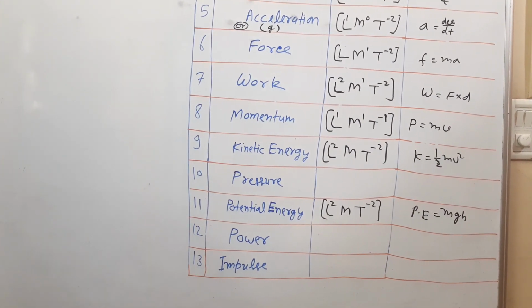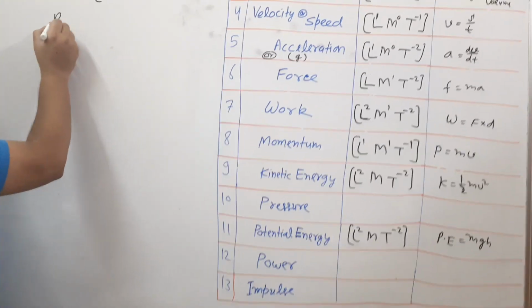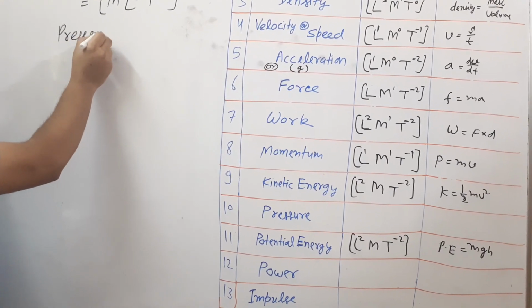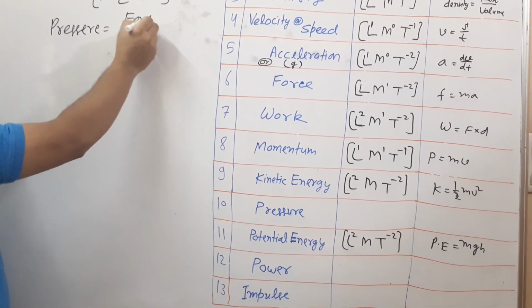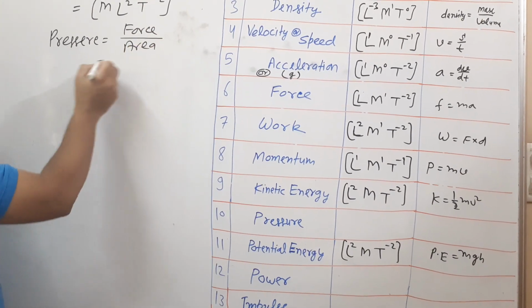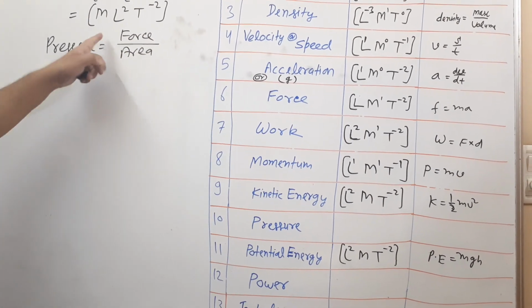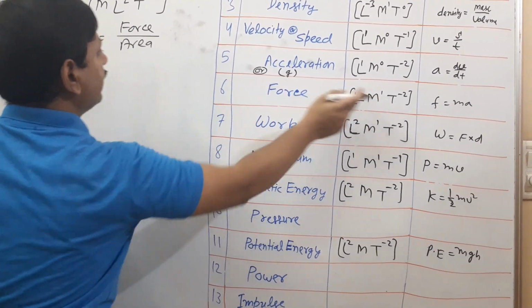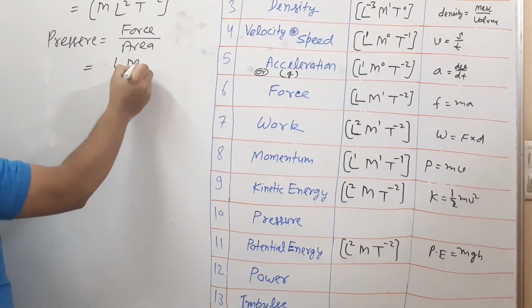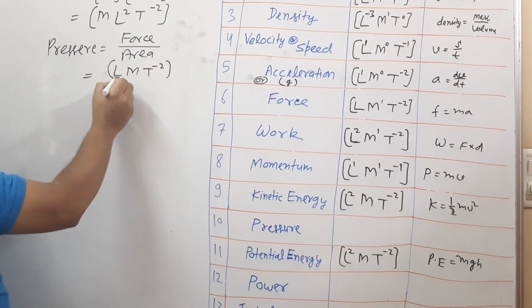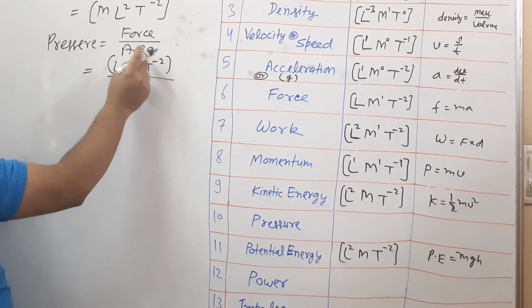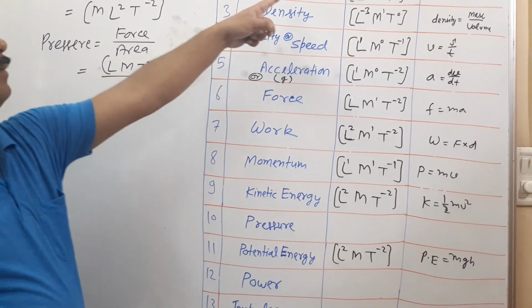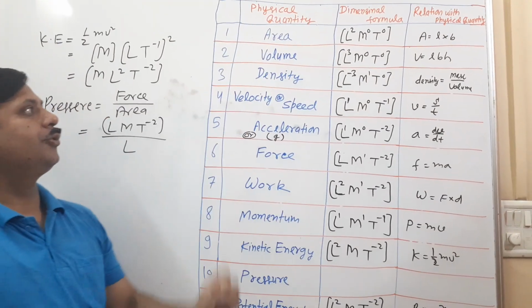Okay, go for the pressure. Pressure is what? Force upon area. Force has dimension formula, here I have found, L M T raised to minus 2 divided by area. Area I have found early, that is L raised to 2.